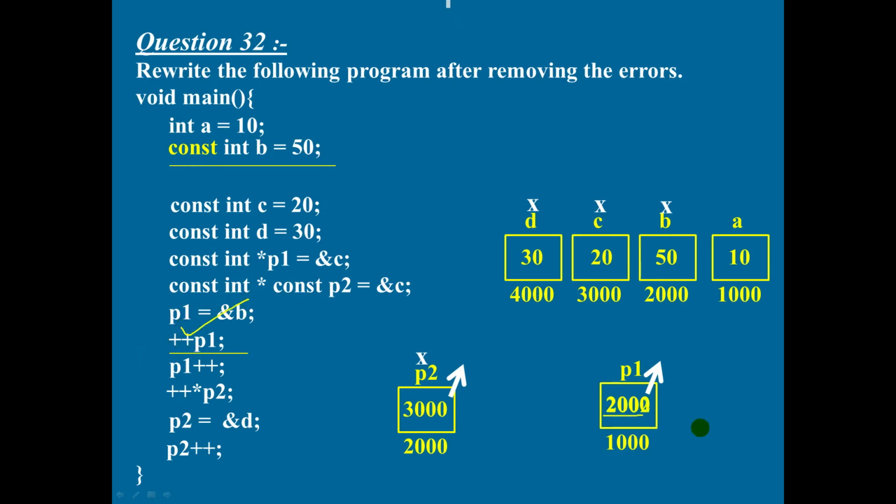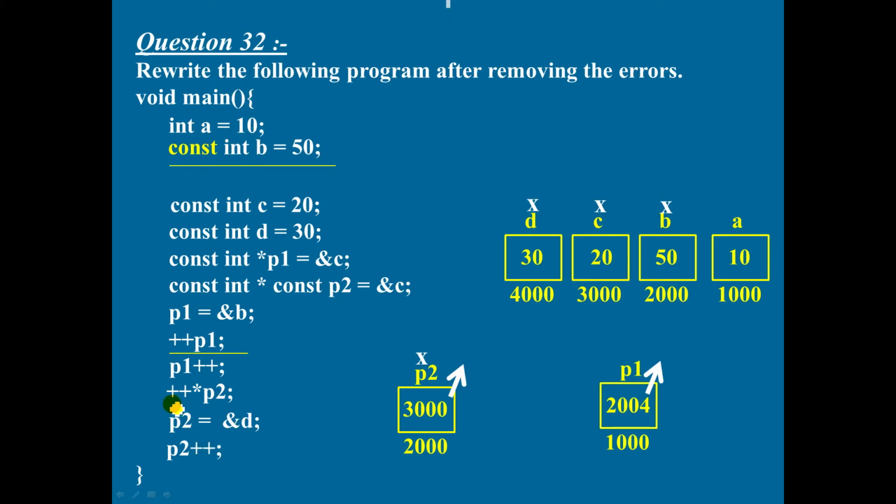P1 is 2000, plus plus P1 means 2002. This you can change, no problem, because on seeing arrow mark, remember the content of 2002 is a constant. Using 2002 you should not change its content, but P1 you can change. So make the correction, remove star and underline the area where you make correction. Now here P1 plus plus: 2002 plus becomes 2004. No syntax error.